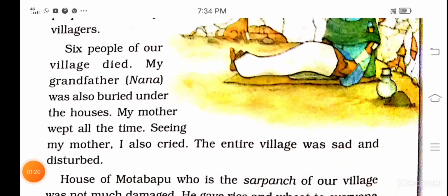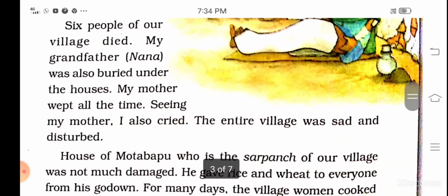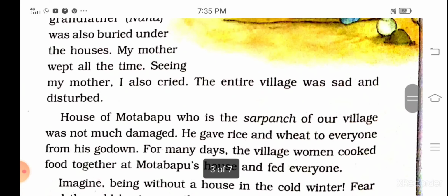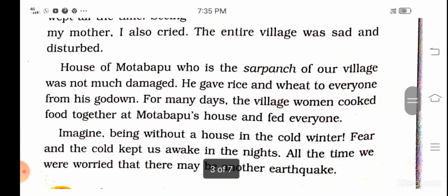She's telling that six people died, or you can say six people were buried under the ground, and among them her Nana was also there, and that is why her mother was very sad and she wept all the time. And when she saw her mother cry, she also started crying. The whole village was very sad and disturbed.